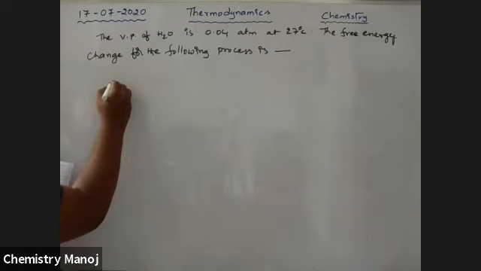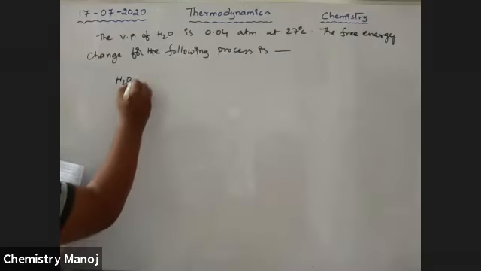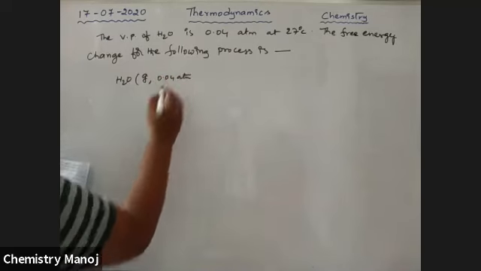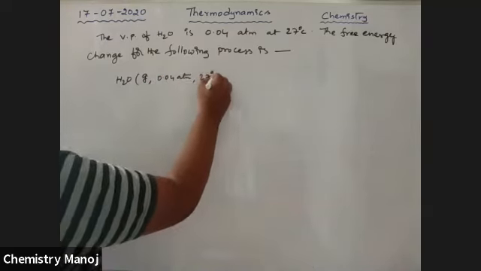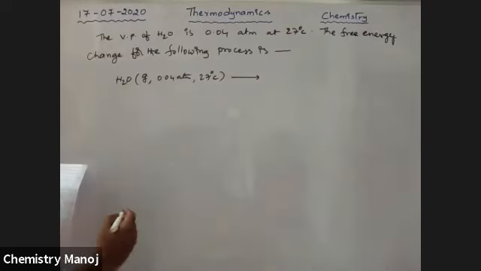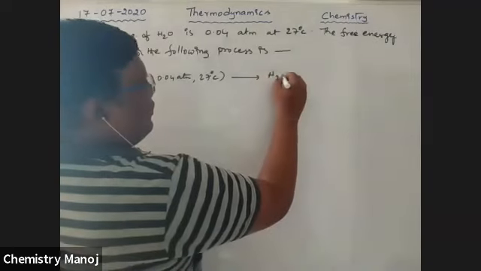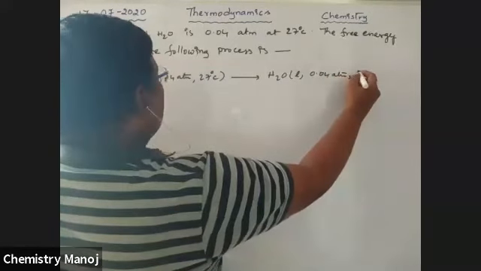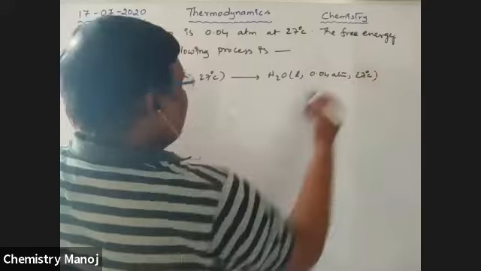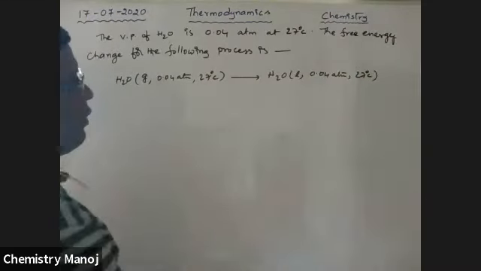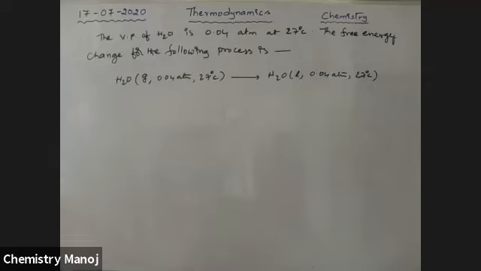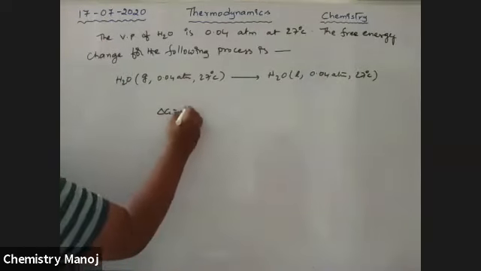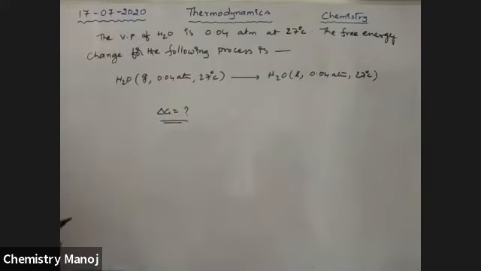The process is H2O gas at 0.04 atmospheres at 27 degrees centigrade changing to H2O liquid at 0.04 atmospheres at 27 degrees centigrade. He wants to calculate the free energy change. That means delta G is equal to how much? It is a question.